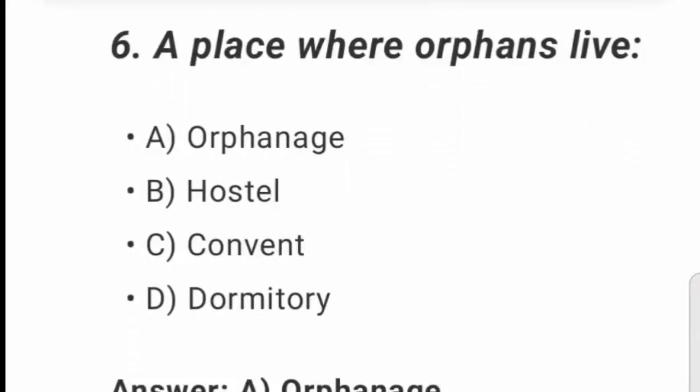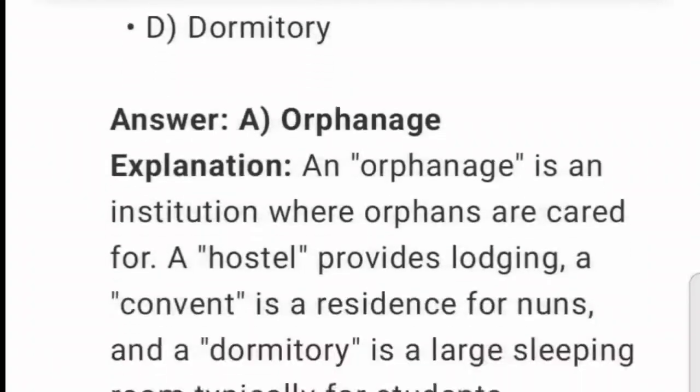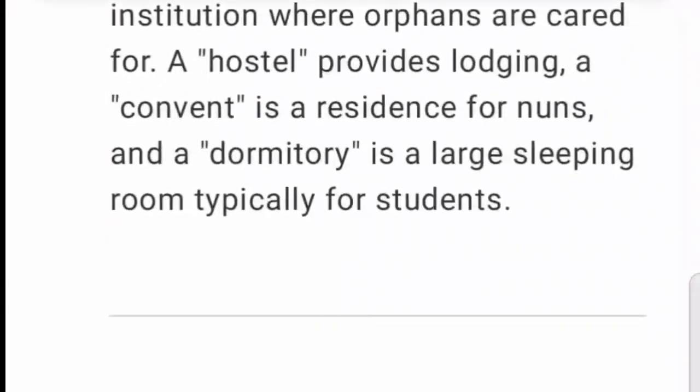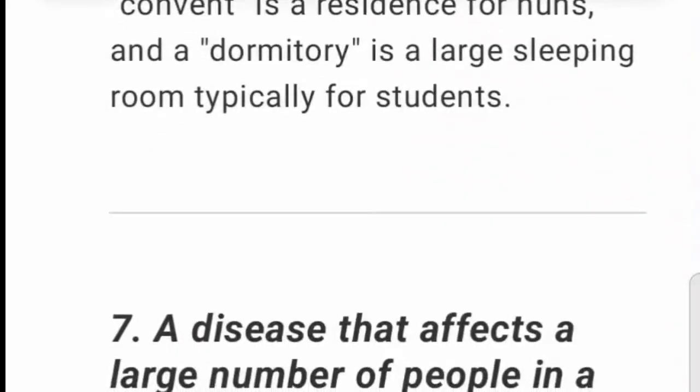6. A place where orphans live. A. Orphanage. B. Hostel. C. Convent. D. Dormitory. Explanation. An orphanage is an institution where orphans are cared for. A hostel provides lodging, a convent is a residence for nuns, and a dormitory is a large sleeping room typically for students.